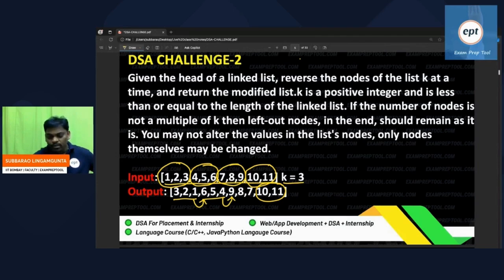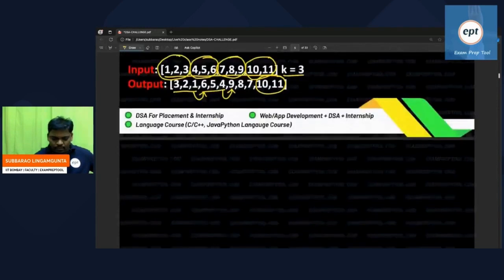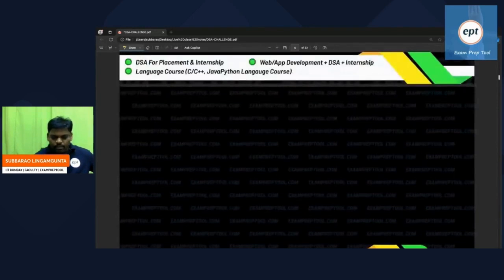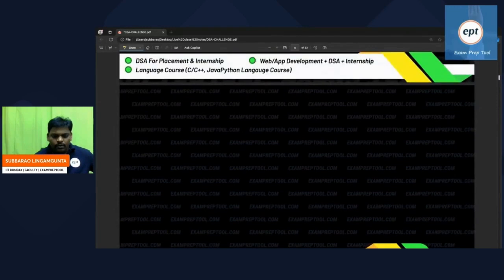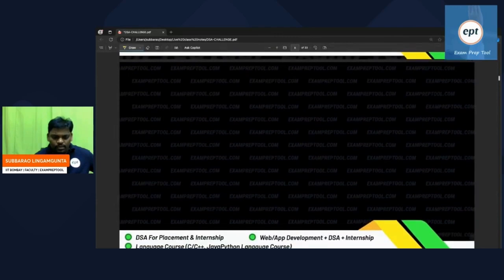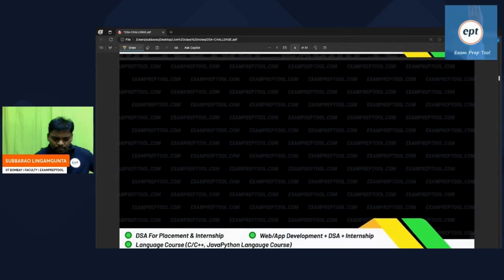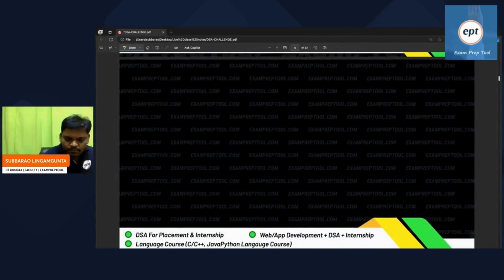But first, let me explain how to reverse it. See everyone now. How to reverse the given linked list? I am going to explain. First, learn how to reverse it.